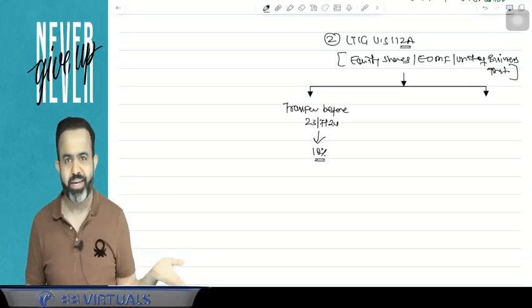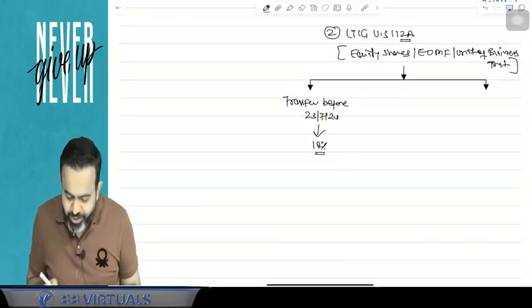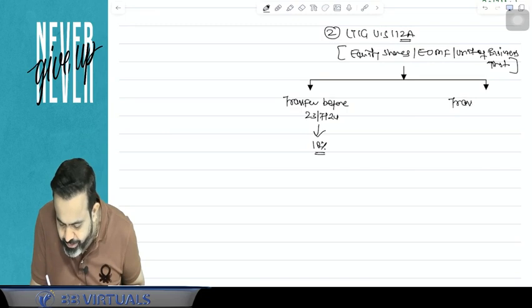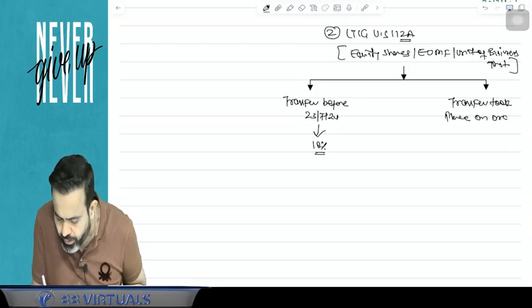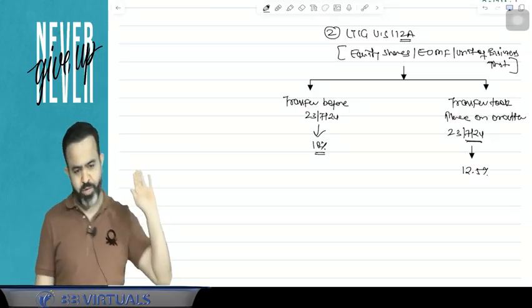Everyone is saying that. So if the transfer took place on or after 23rd of July 2024, then your tax rate is 12.5%.